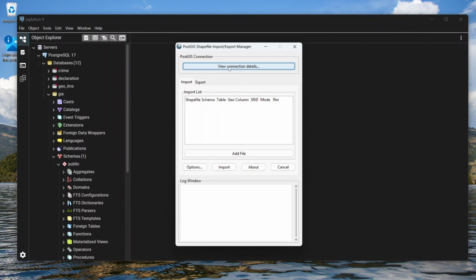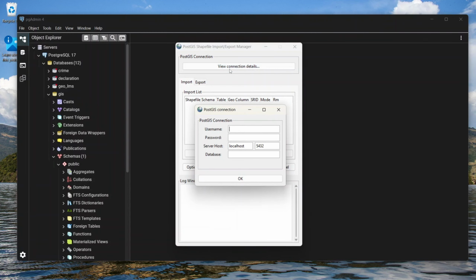Just click on View Connection like this, and then you need to insert your username. Postgres is the default name, so Postgres, and then the password is what you created while you were installing Postgres. So I'll go ahead and enter my password like so, and then the server host is localhost and the port is 5432. Then make sure that you have created your database.